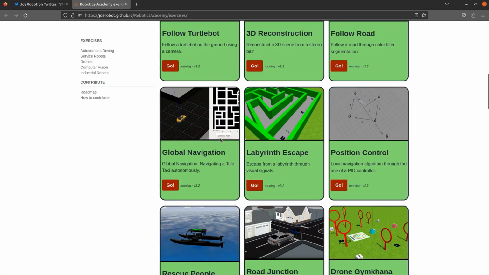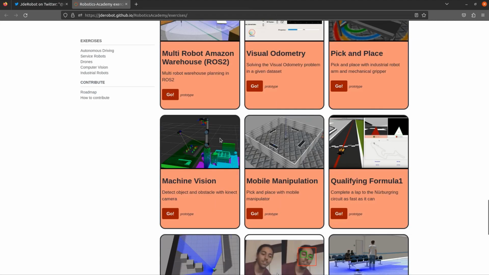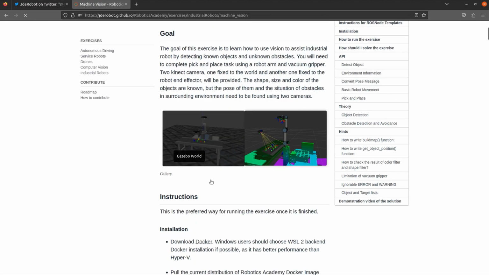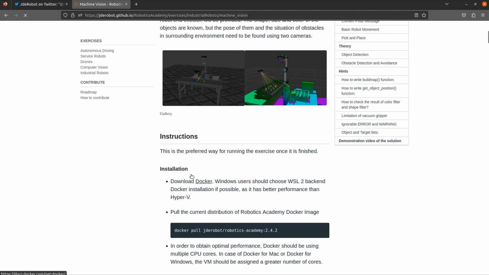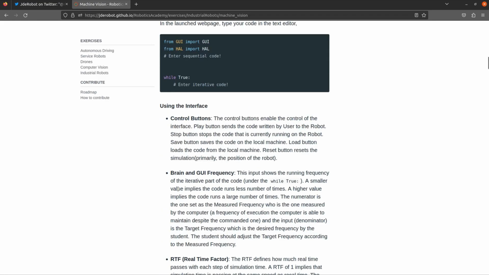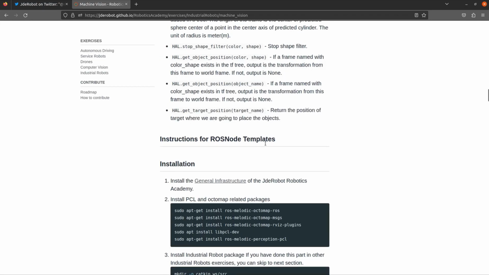Yeah, these are the exercises. Scroll down. Yeah, this machine vision exercise, we were doing in the last session. Let's open it and install it with ROS Noetic. The goal of the exercise is to learn how to use vision to assist an industrial robot by detecting known objects. So we have two Kinect cameras, and with the help of them we have to pick the objects. We have already seen these installations, but we have to do the ROS Noetic one.